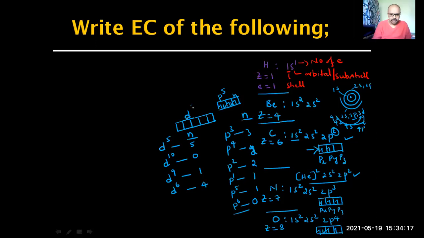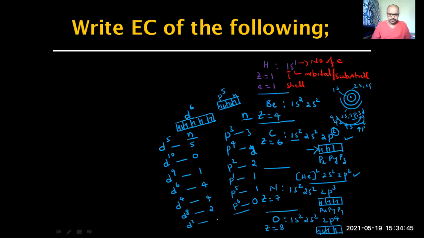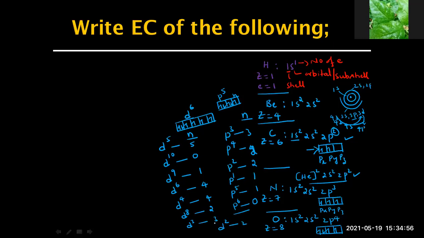Correct. Now I'll show d6: 1 electron goes into each orbital, then pairing takes place, so there are 4 unpaired electrons. d4, how many unpaired electrons? 4. d8? 2. d3? 3. d2? 2. Now make it fast.